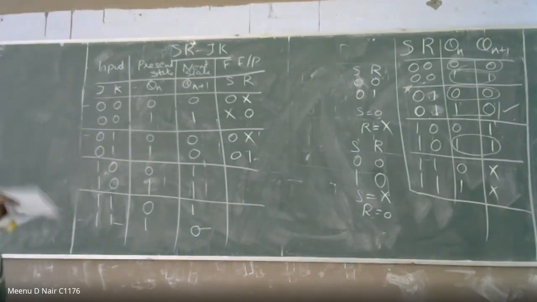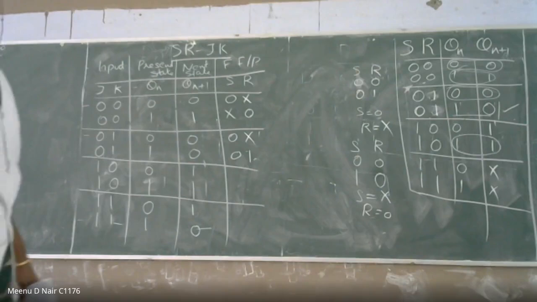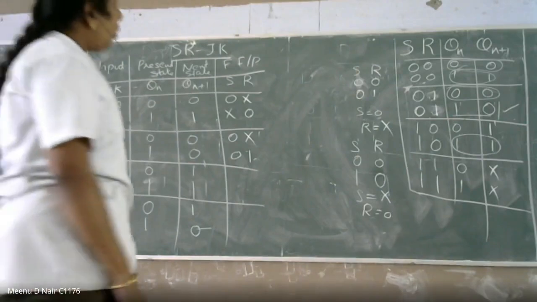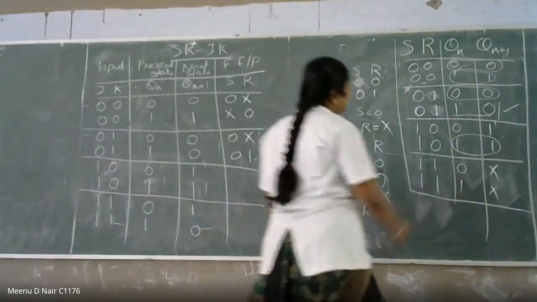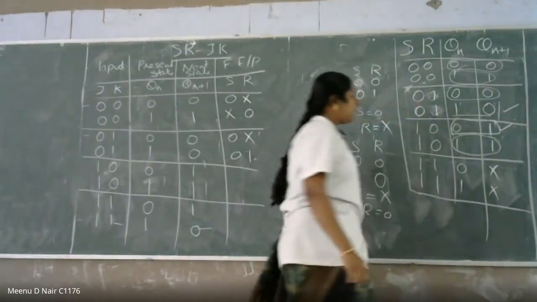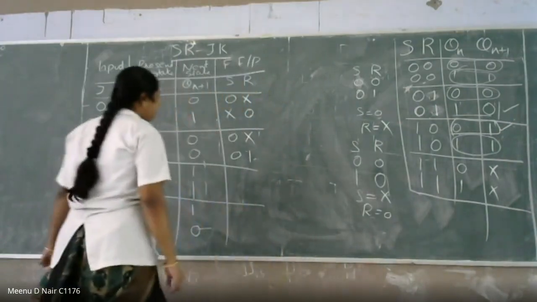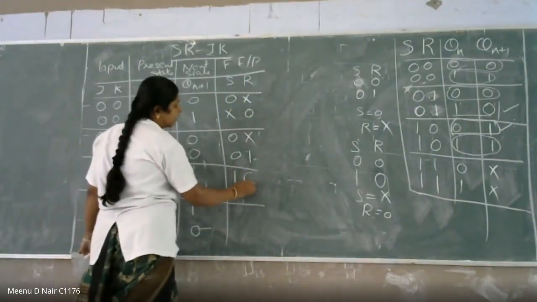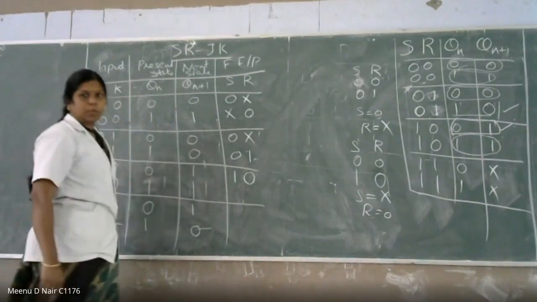When will you have the 0, 1 condition? The 0, 1 condition is here only a single one: S is equal to 1, R is equal to 0, that is 1, 0.